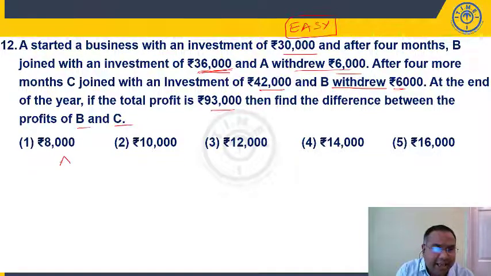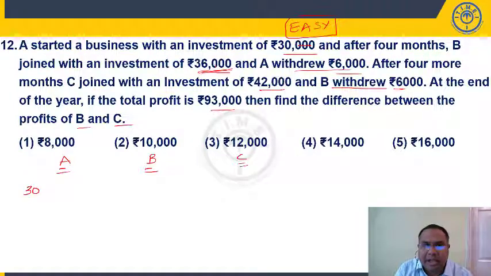So let us take A, B, C. Let us look at their profit sharing ratio. Now A has invested 30,000. I am ignoring these 3 zeros in all these cases because you are writing and cancelling in the ratio, it makes no sense. So ignore these 3 zeros. 30,000 for 4 months. Then after 4 months, he is withdrawing 6,000. 30 minus 6, 24,000. He is investing for the remaining period, that is 8 months. So A is in the business for complete 12 months.